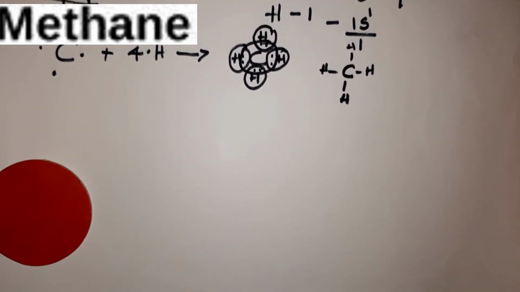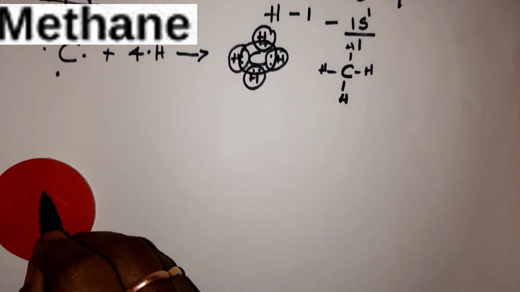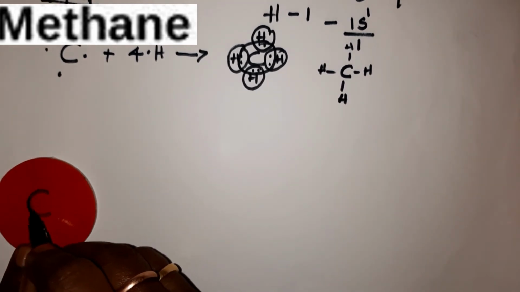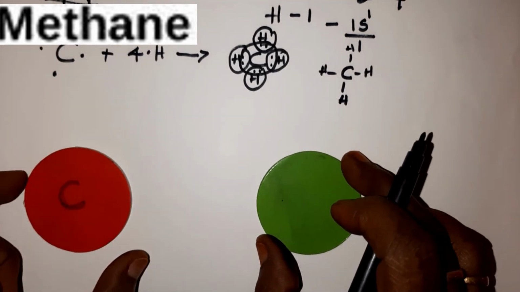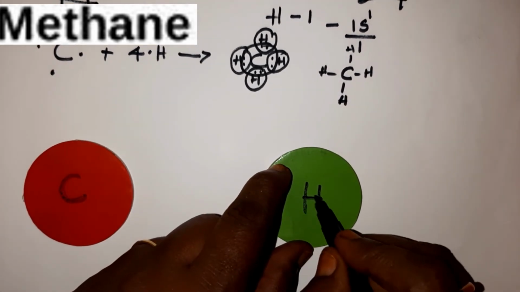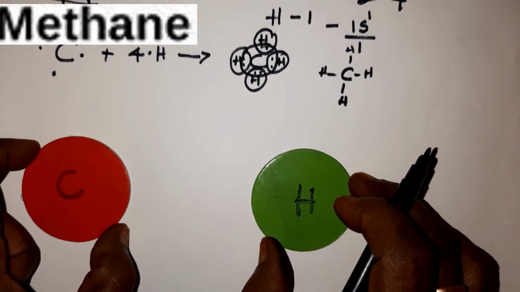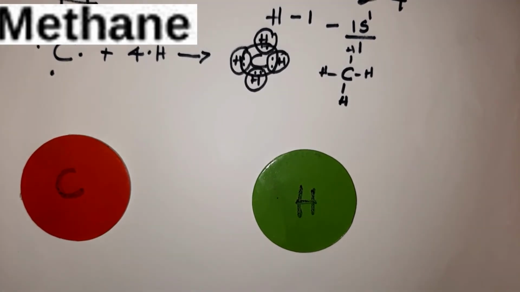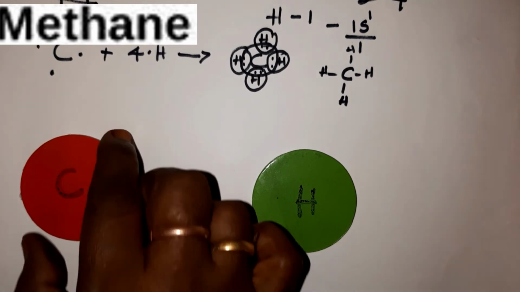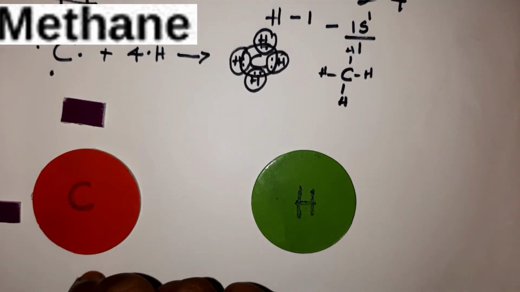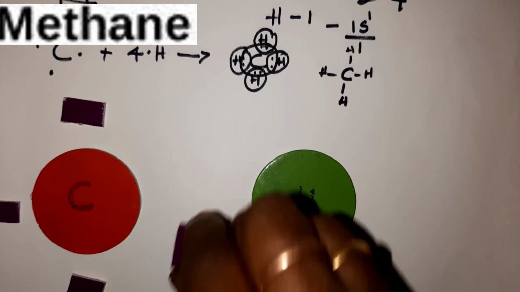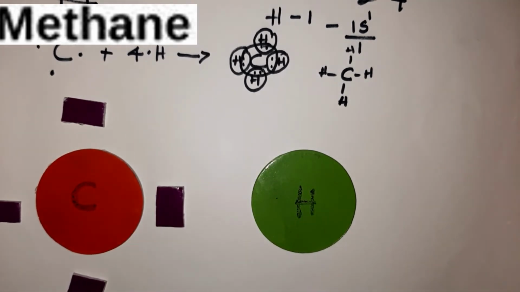So if you take this as carbon, this is carbon atom and this is hydrogen atom. Okay, children. Now you can see carbon atom has got 4 electrons in the outermost shell. 1, 2, 3 and 4 electrons in the outermost shell. Is it clear, children?